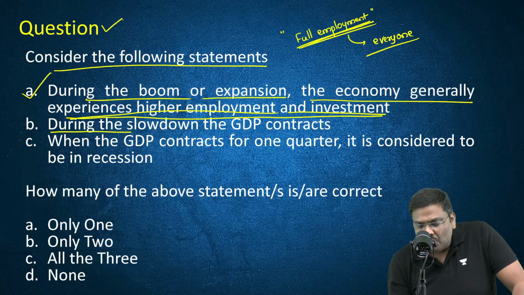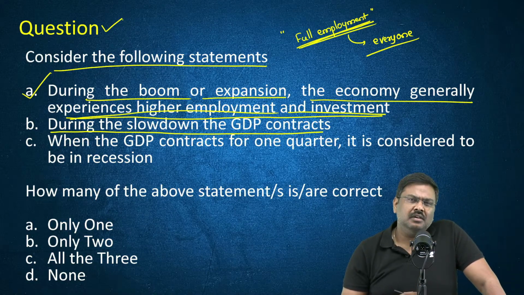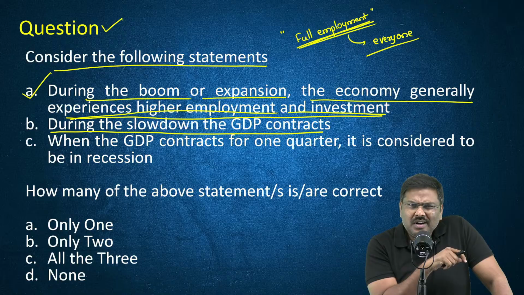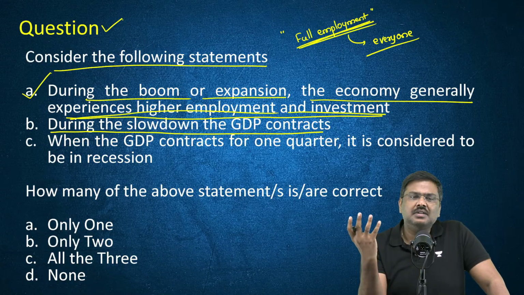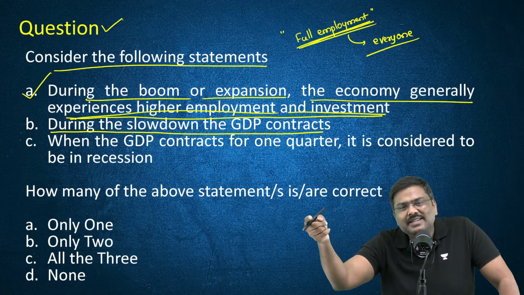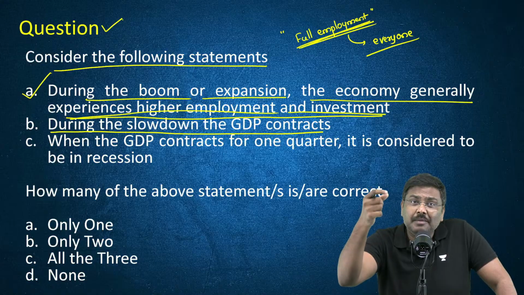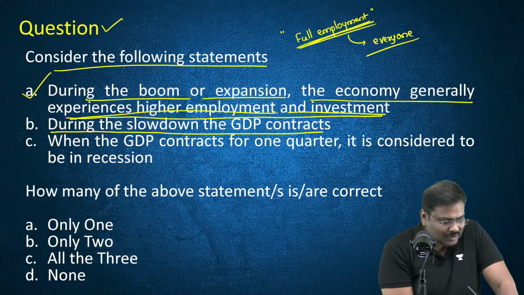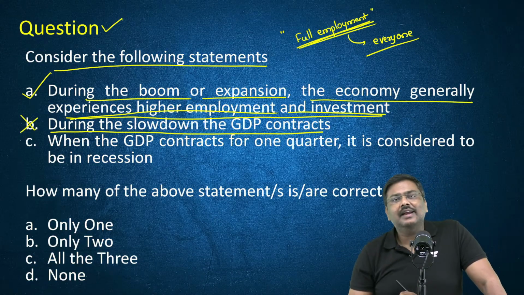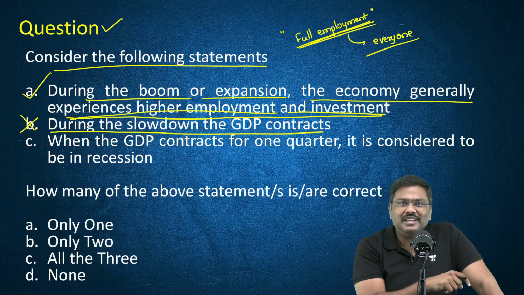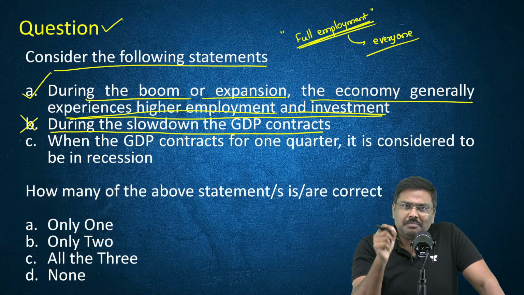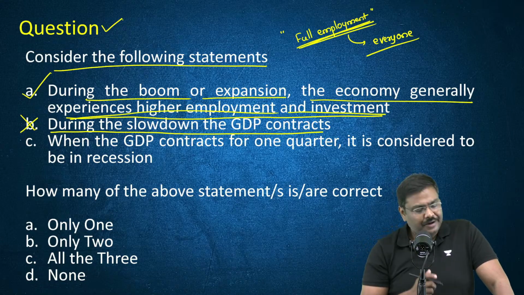Second, during the slowdown, the GDP contracts. No, GDP expands. GDP keeps on increasing, but the growth rate will keep on falling down. Right? Statement B is incorrect. A lot of you are saying yes for this second statement. My dear, please listen to me very carefully.